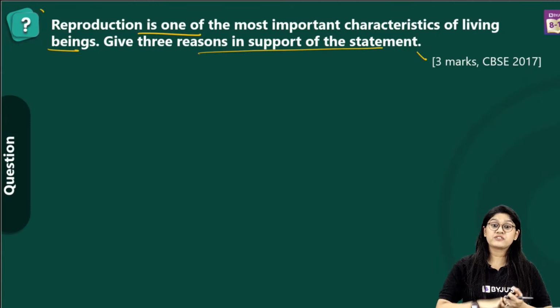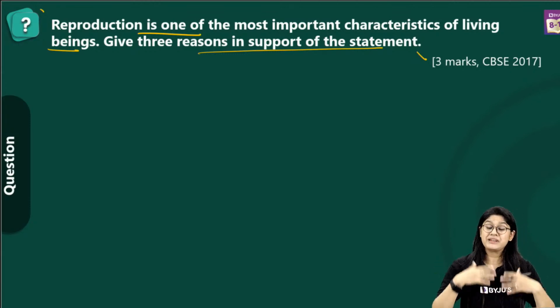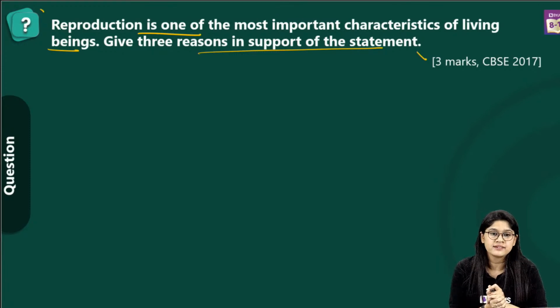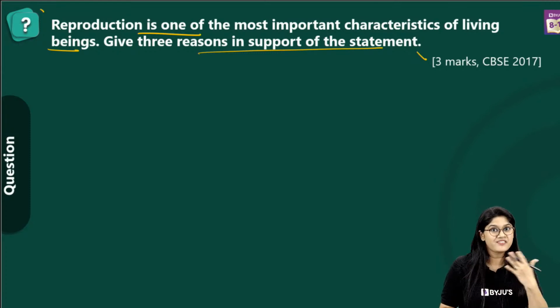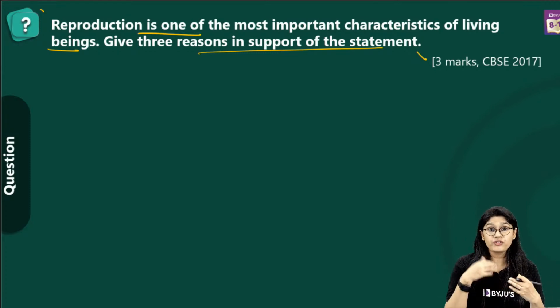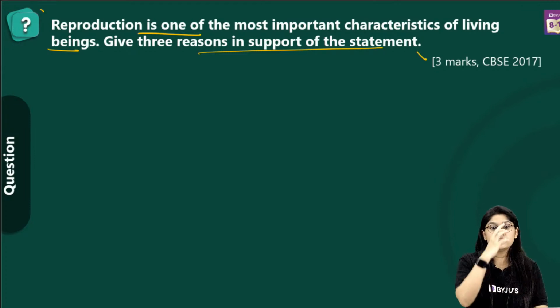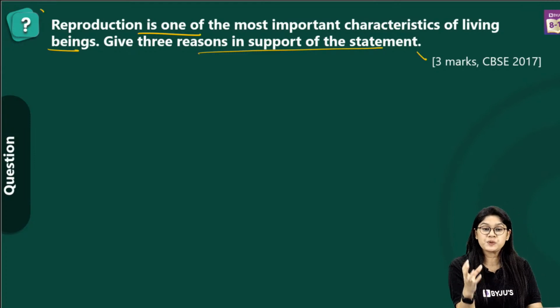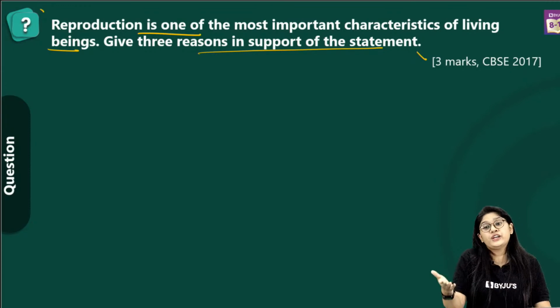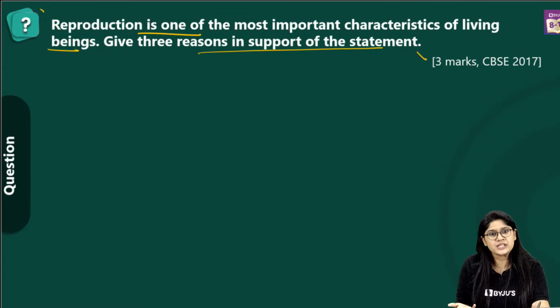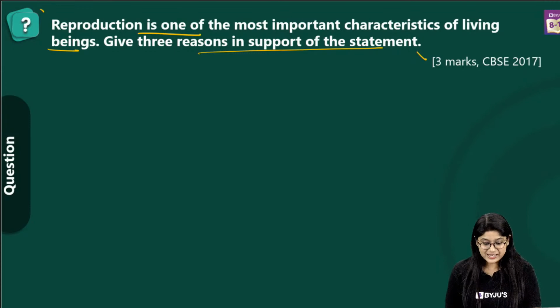Yes, it produces for the continuation of the generation, very good. It maintains the continuity of the species. Yes, continuity of the generation. It also helps us in the variation, so we will be seeing a lot of evolution happening, right? We will see the evolution of the different species. Very good. Variation, evolution, and of course help in the continuity of the next generation. So we have the answer with us, right? So let's see how we can write it.